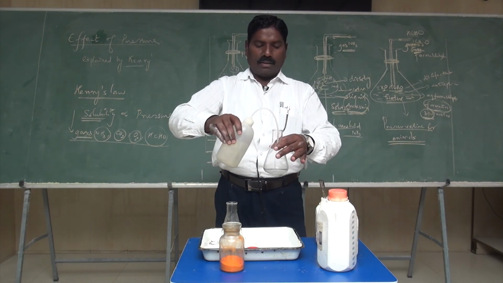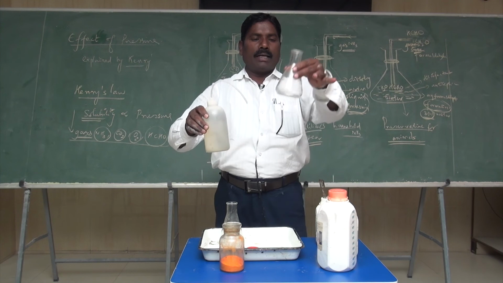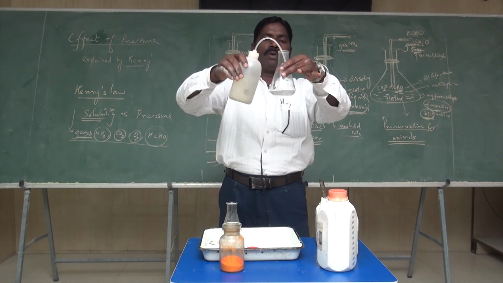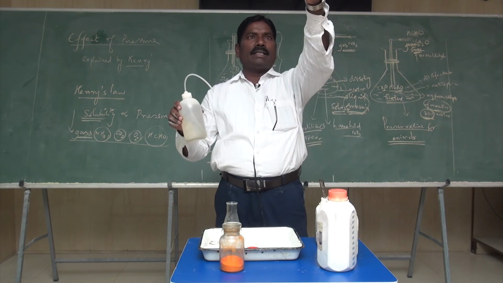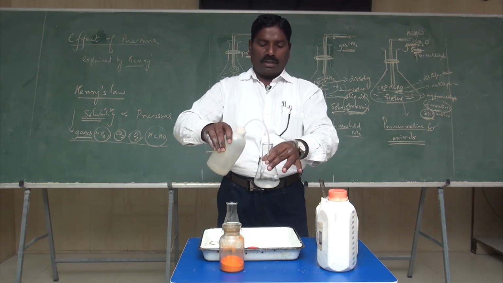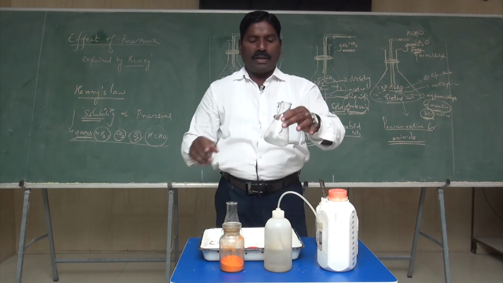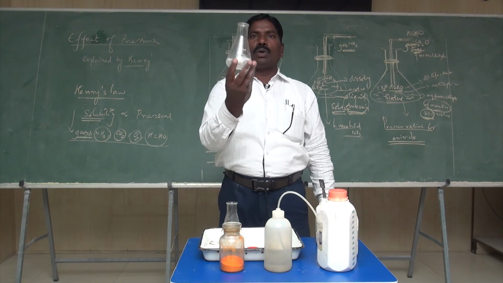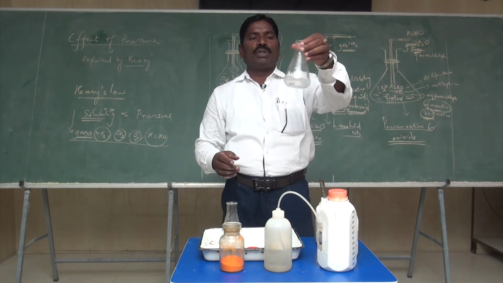This clear solution is the dissolved quantity of the salt, and we cannot see what is suspended inside this solution. This is called a homogeneous solution.